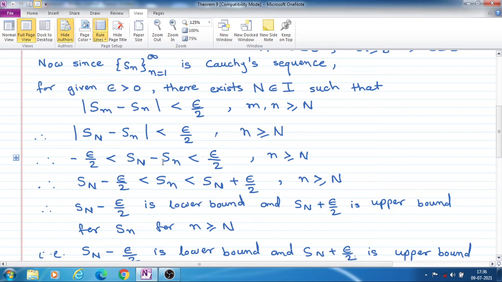Consider only this inequality, then S_n is greater than S_N minus epsilon by 2. S_N minus epsilon by 2 is less than S_n, small n, from this, and from this inequality,